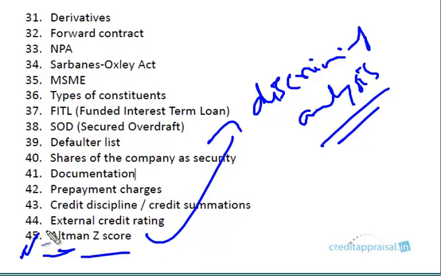It would be very nice if you have such a formula. It's not that it works 100% of the time, nor is it directly applicable in the Indian context. In the Indian context, we have some variations proposed by some academicians, but basically that's the logic. We're trying to predict which companies might default.